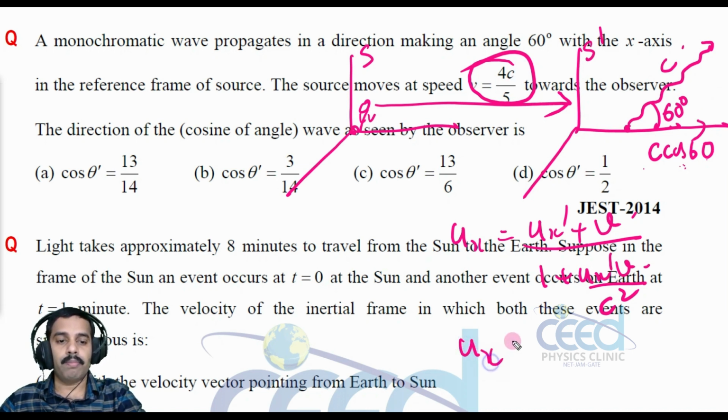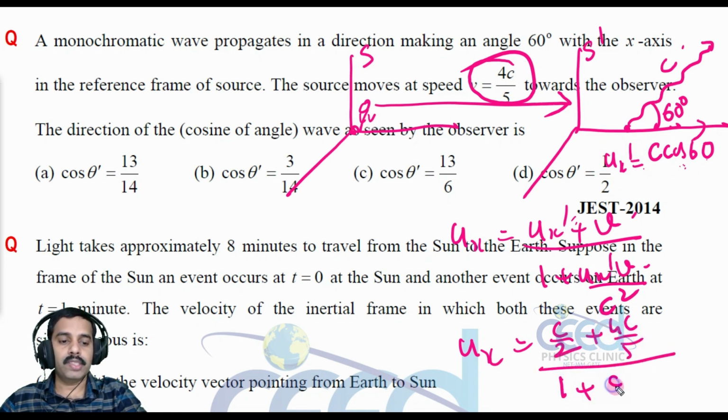Now you can simply apply this. ux dash is equal to c cos 60, that is c by 2, and here we have 4c by 5 whole divided by 1 plus c by 2 into 4c by 5. When you simplify this, the c square cancels and we get 13 by 14 c.